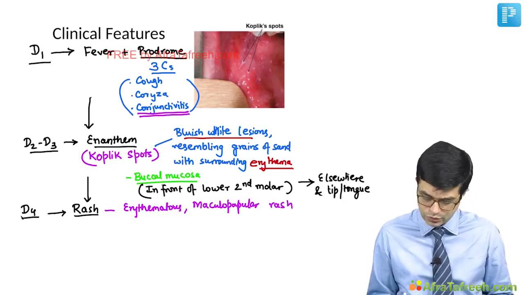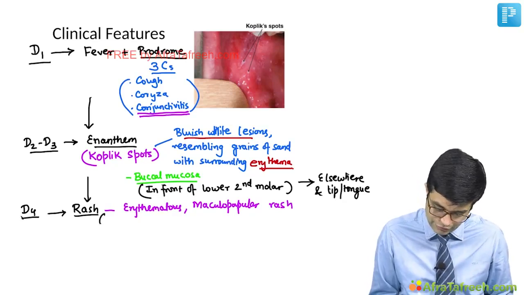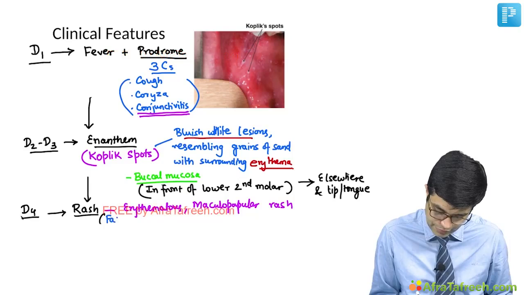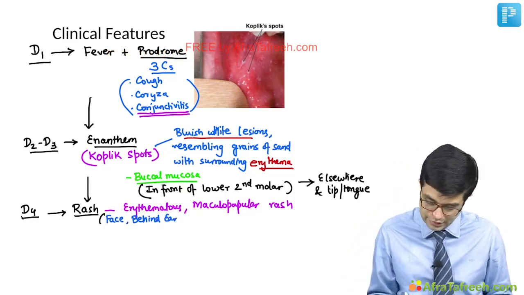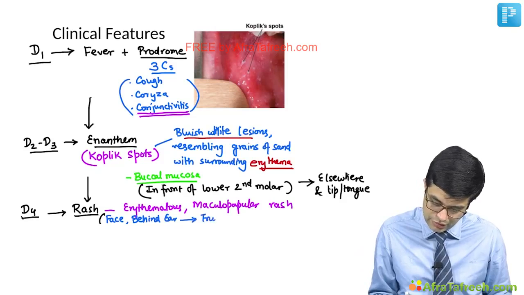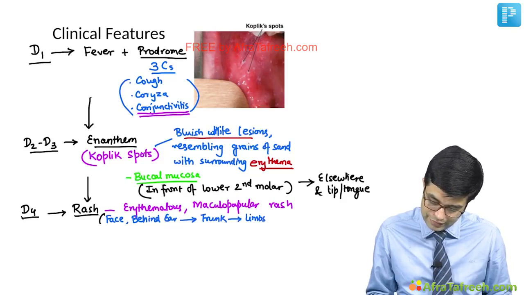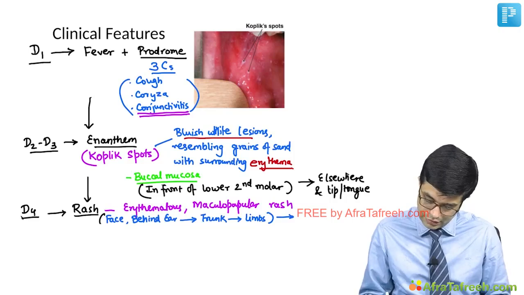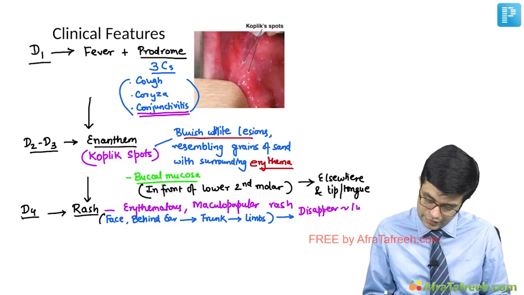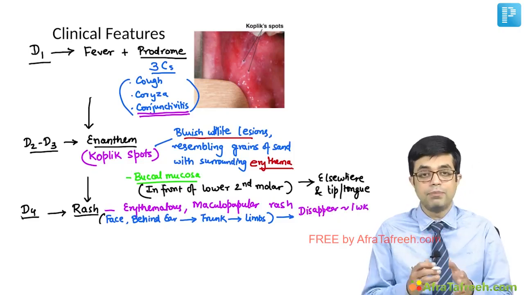Where does the rash begin? It follows a very typical course. It first appears on the face and behind the ear. On the face, it will appear mainly on the forehead, and it will appear behind the ear. Then it will spread to the trunk, and then it will spread to the limbs. And after the rash has come, it will disappear in 7 to 8 days or about 1 week, leaving behind pigmentation.